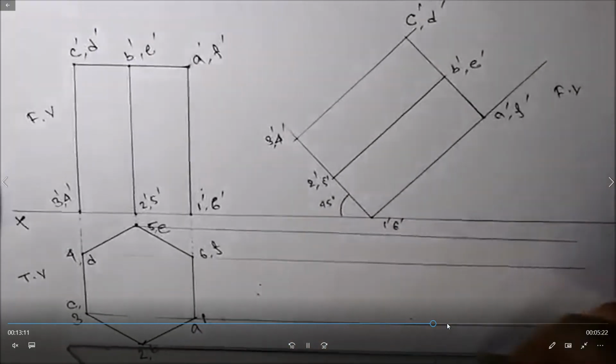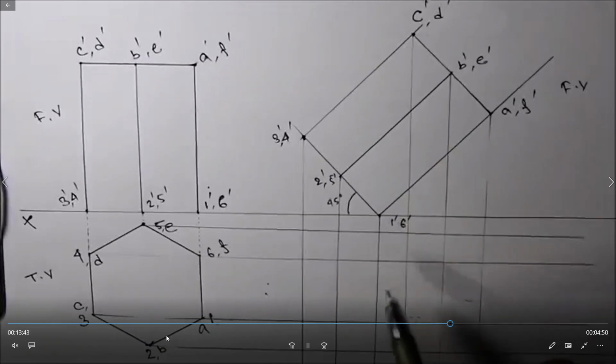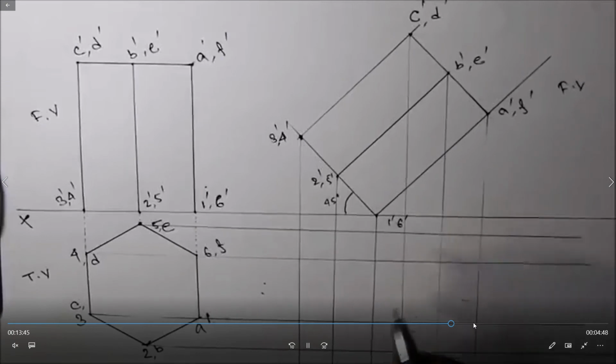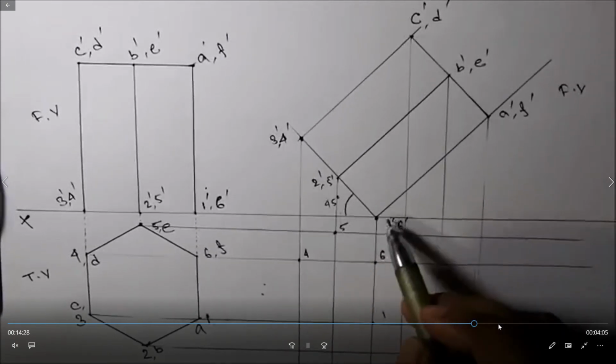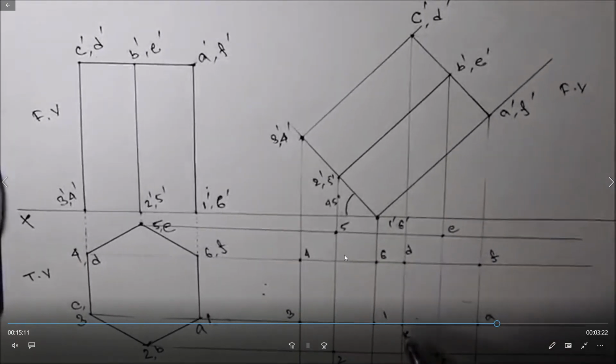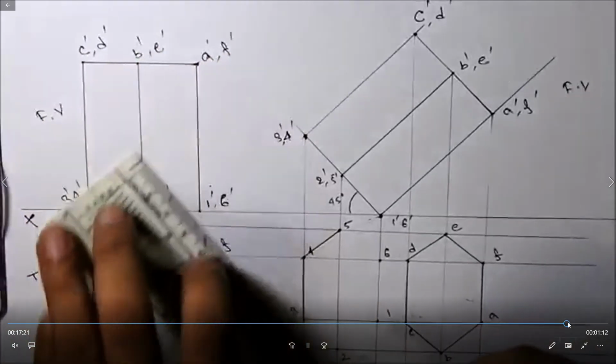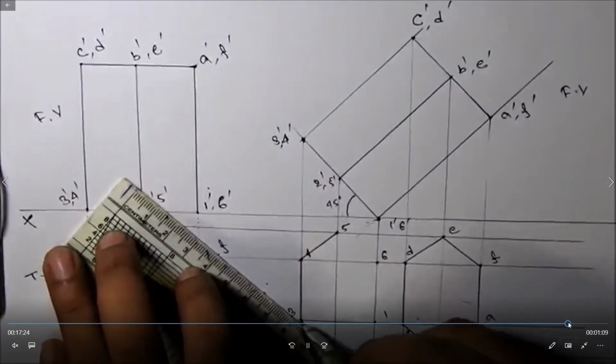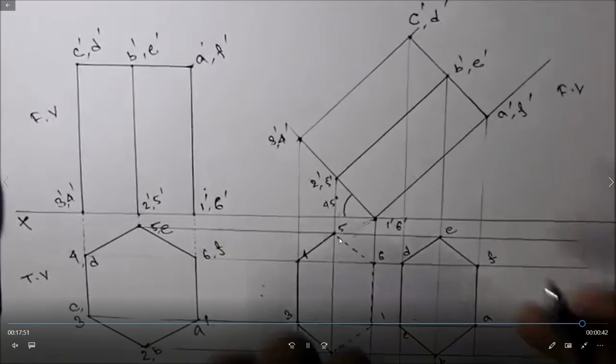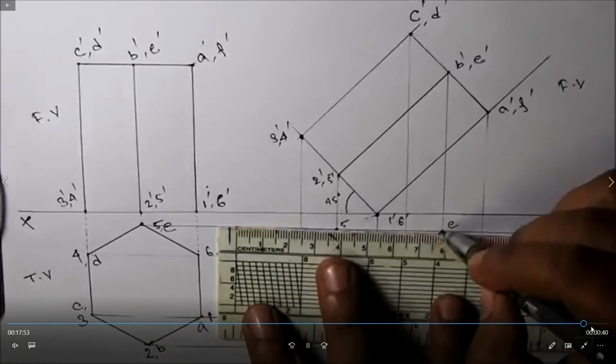First stage top view lines, and second stage front view lines. We extend here in this way. Now you join them. Okay, so these sides are hidden sides.